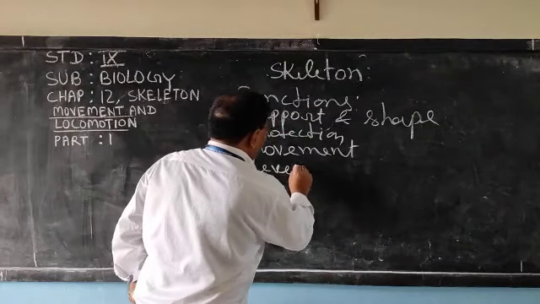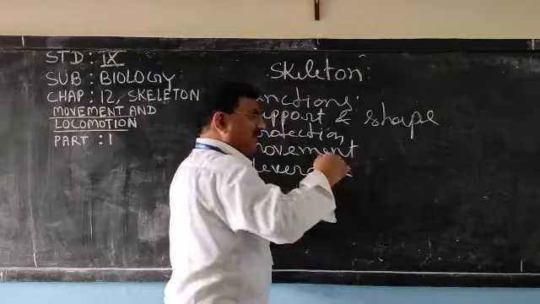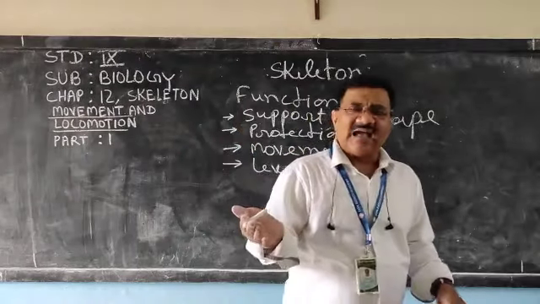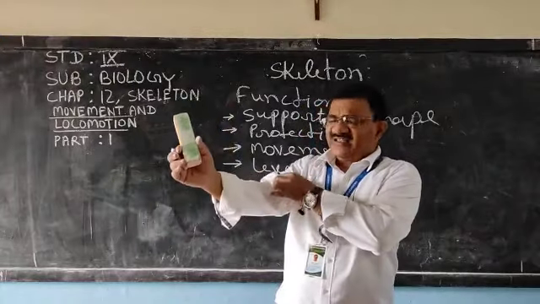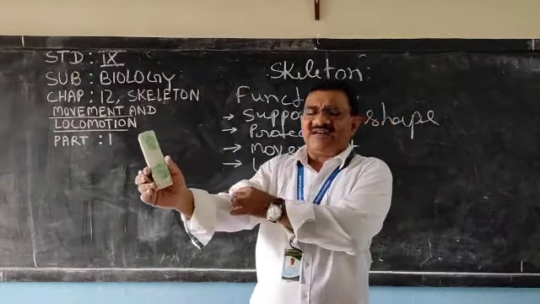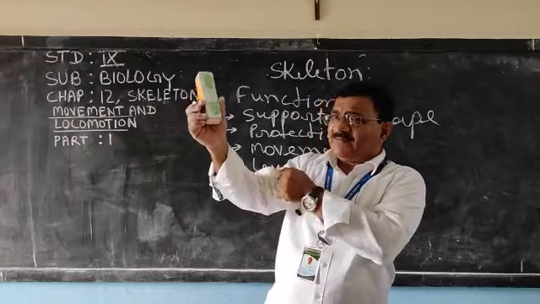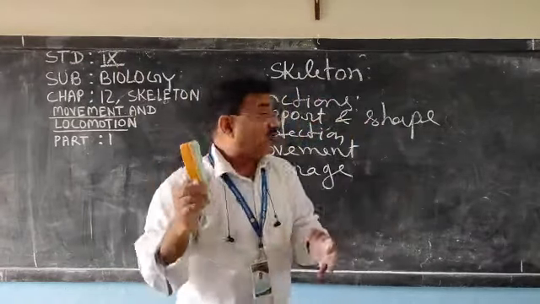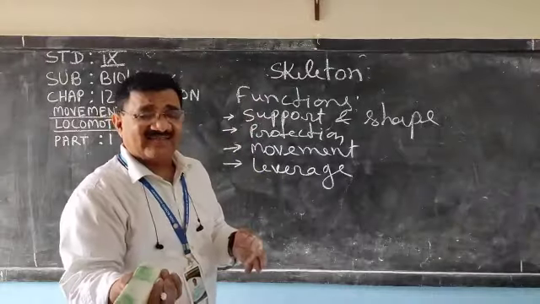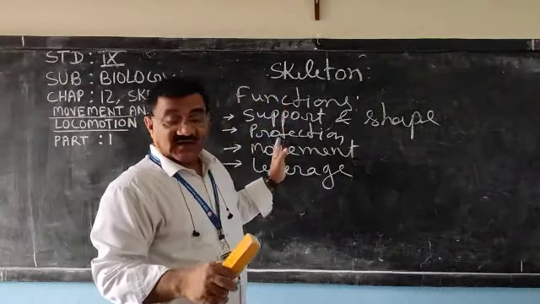Next, leverage. Leverage means what? It speeds up, increases the capacity. Suppose only this muscle is contracted to the bone, a little bit pull will pull the hand this way. It will cover more area, means it increases the speed of the work.